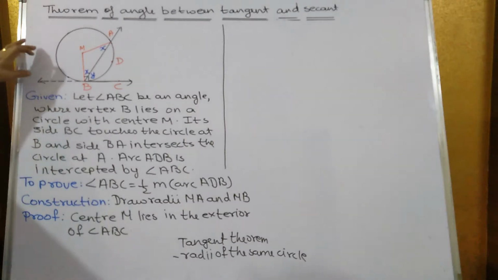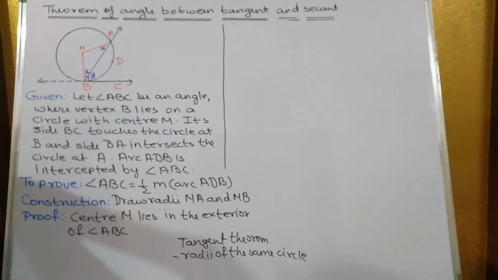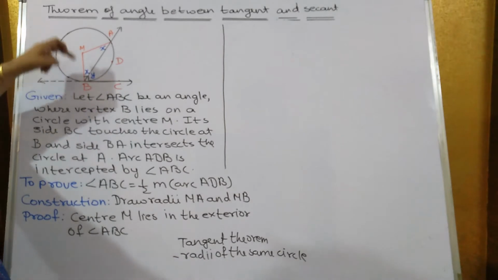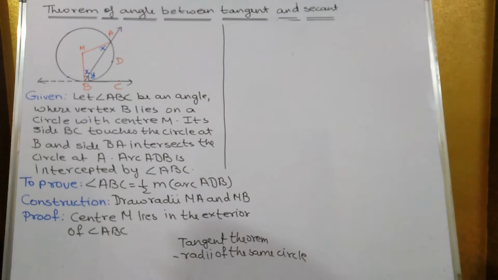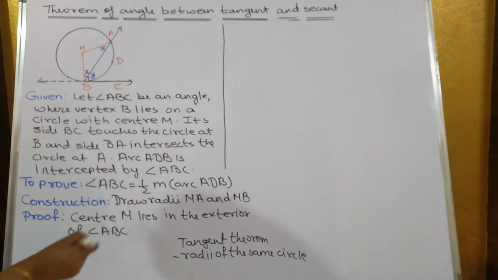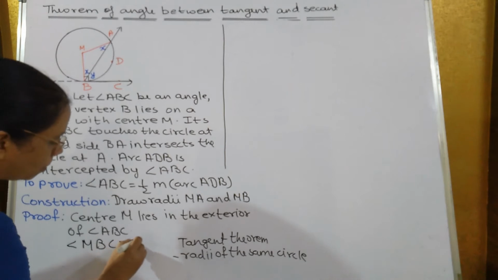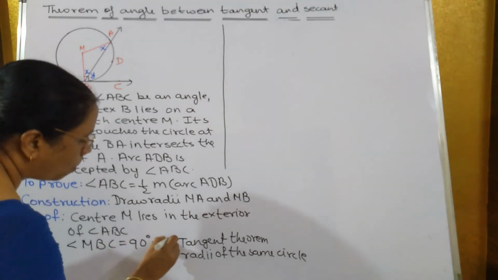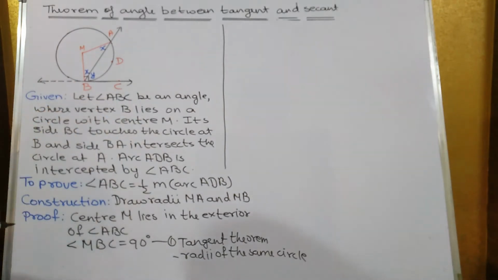Now the second case, when the center M is exterior to angle ABC. In this you have to join MB and MA. So construction: draw radii MA and MB. Now center M lies in the exterior of angle ABC, and angle MBC is equal to 90 degrees. Why? Because MB is a radius and BC is a tangent. Therefore by the tangent theorem, that is equal to 90 degrees.